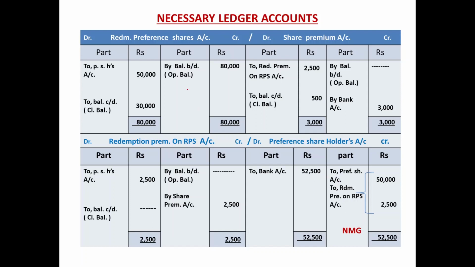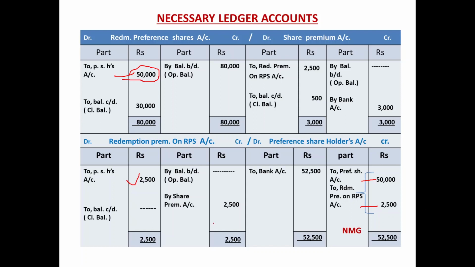First journal entry was preference share capital account debited 50,000, redemption premium on RPS account debited 2,500, to preference shareholders account credited 52,500, having opposite amount and opposite narration.